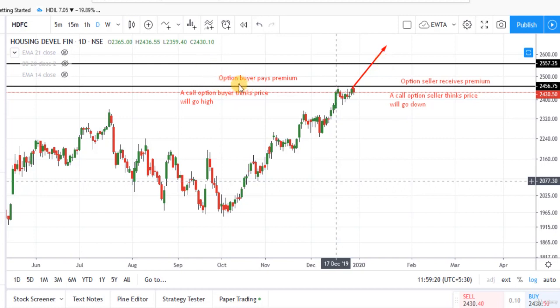So, as an option buyer, your loss is limited to the premium, but as an option seller, your loss can be unlimited. That's why I never suggest to sell naked options. For a naked option seller, the risk is unlimited because there is no limitation on how high or low a stock can rise or fall.